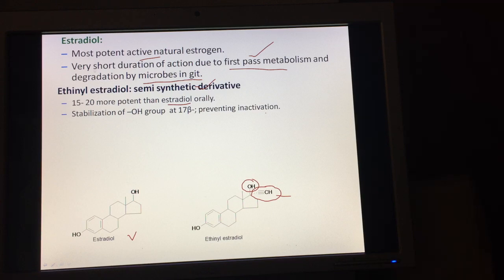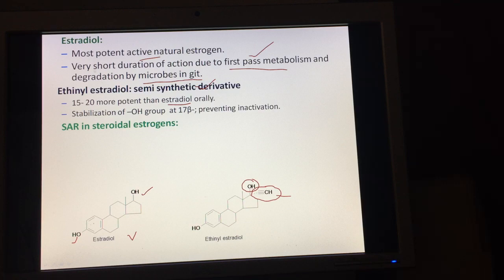Now coming to the SAR within this class. The first point: out of this four ring system, rings A, B, C and D, ring A is an aromatic ring system, and hence it becomes a phenolic group, and it is also an alcoholic group.